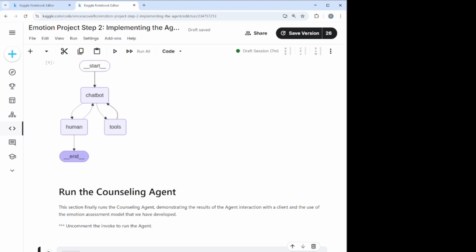So the result of what we do here today is going to be an agent with the following structure, defined within LangGraph. A lot of you will be very familiar with this type of structure. It has the AI chatbot, it has the human, which in our case is the client, and it has the tools, or a tool, which the agent can use to assess the emotions of the client.